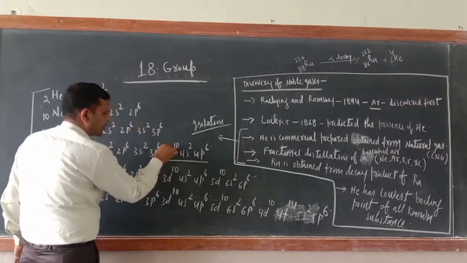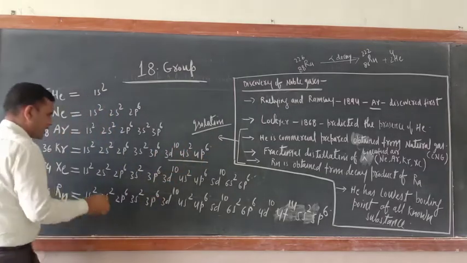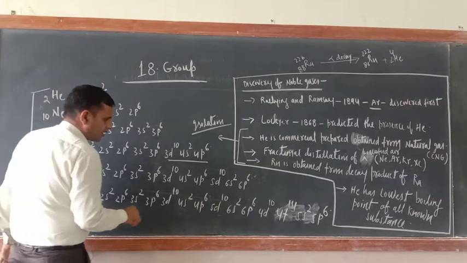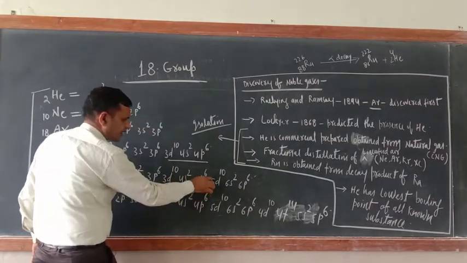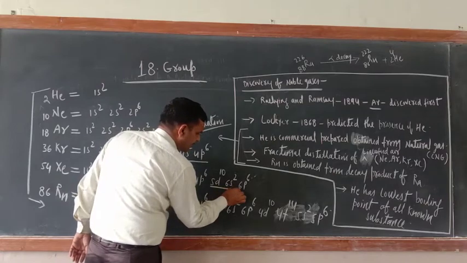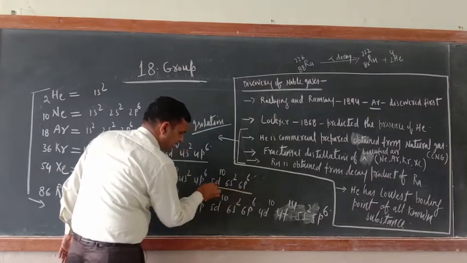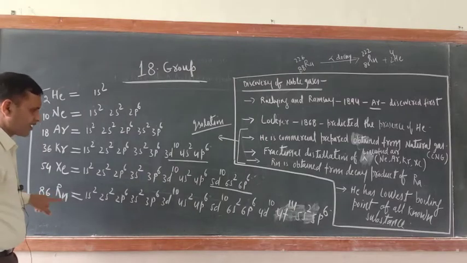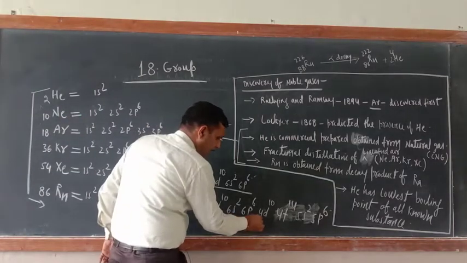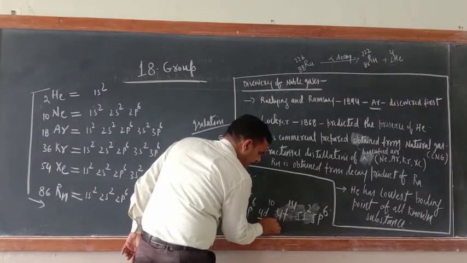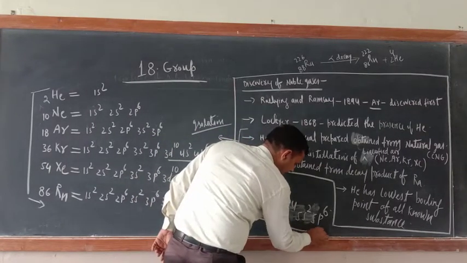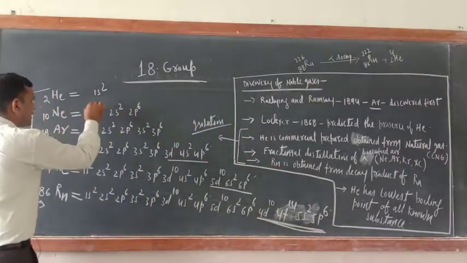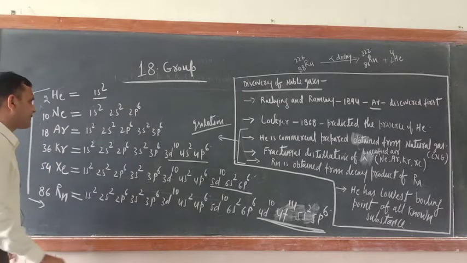This is the addition: 3d10, 4s2, 4p6. Similarly, for xenon 54, up to here 4s2, 4p6. The new addition is 4d10, 5s2, 5p6. Now for radon 86, up to here it is okay. Now this is the addition: 4f14, 5d10, 6s2, 6p6. That is the addition. So just see, except helium,